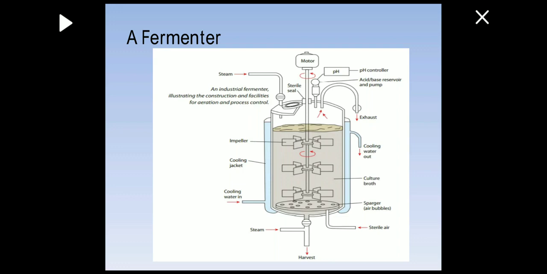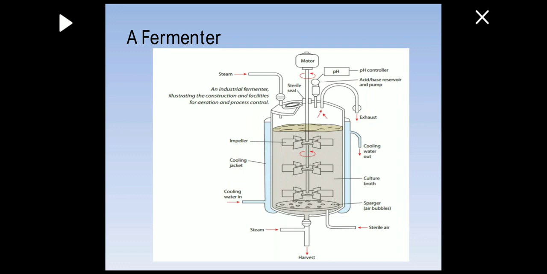So this is the fermentation, and if we start from the right hand side, it is an industrial fermenter which is illustrating the construction and facilities for aeration and process control. First of all, you can see that there's a motor in the middle, which is used for stirring and mixing of the cultures. Then you have a pH controller, and within the pH controller you have an acid base reservoir and pump.